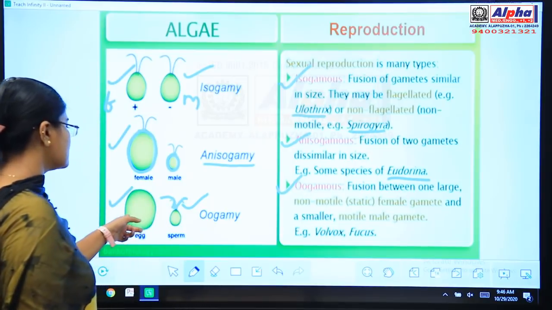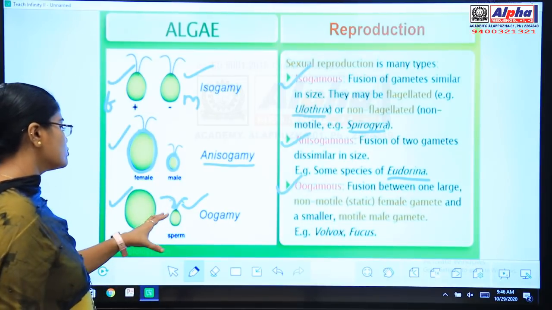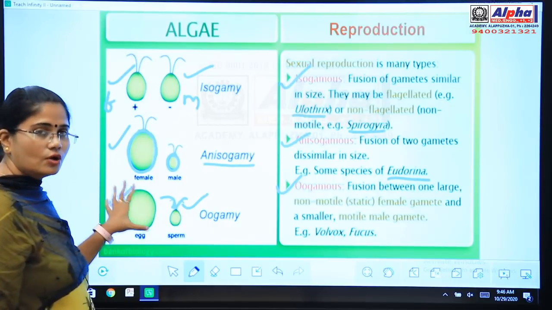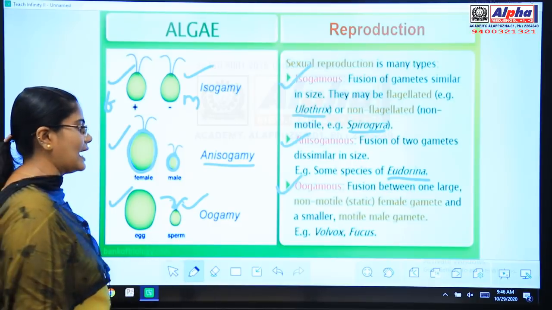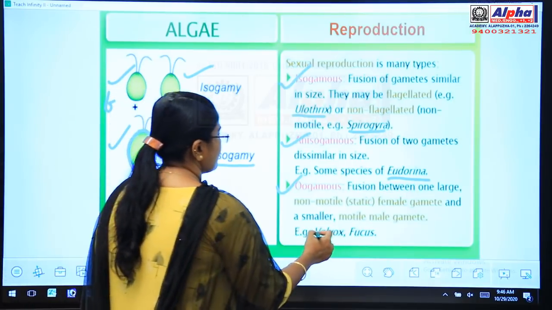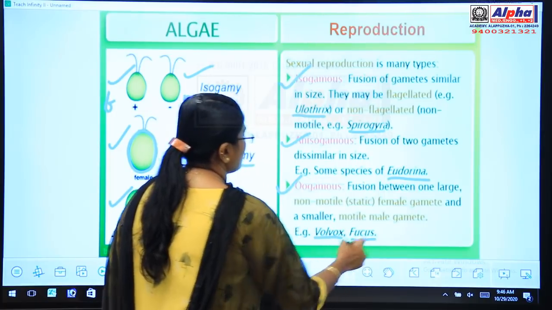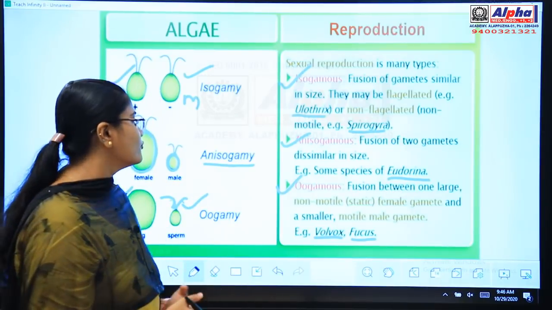The female gamete is not having flagella. So here the fusion is between one large non-motile female gamete with a small motile male gamete, that is oogamous type of sexual reproduction. Example you can write as Volvox or Fucus. So you can write the example as Volvox and Fucus.